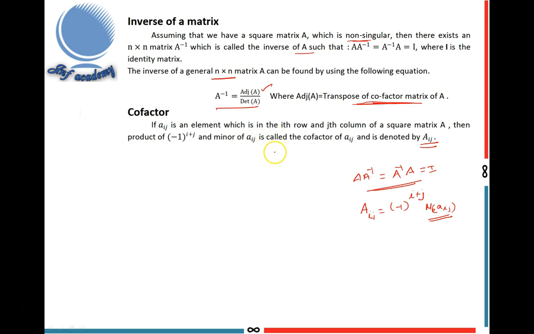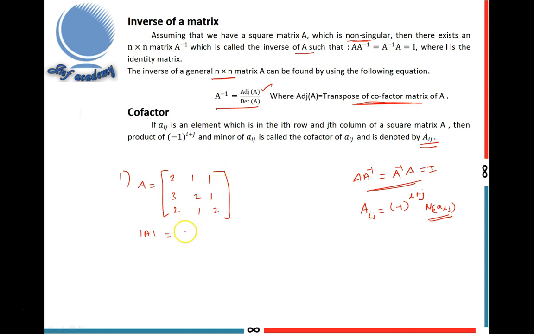Next, I will give one example for finding the inverse. A equals, I take one 3 by 3 matrix, 2 1 2. First I find the determinant, because only if the determinant is not equal to 0, then I get A inverse. Otherwise A inverse does not exist. Suppose determinant A equals 0, then A inverse does not exist. If A inverse exists, then it is said to be invertible.